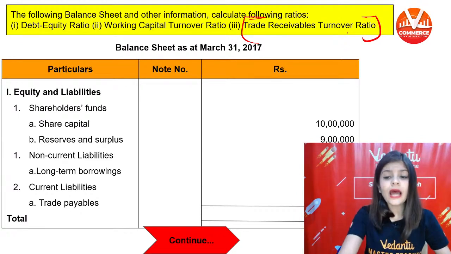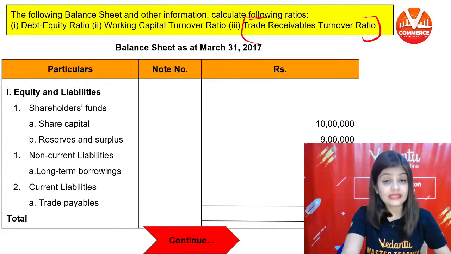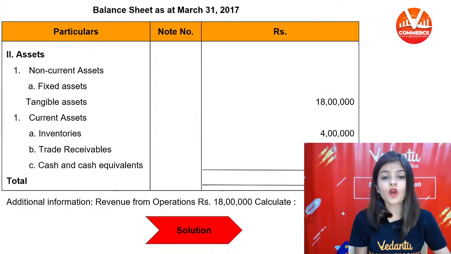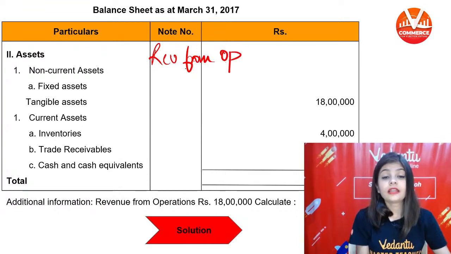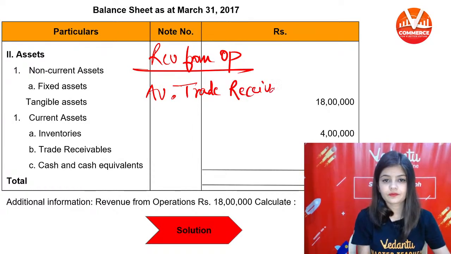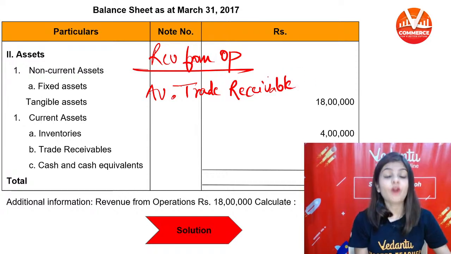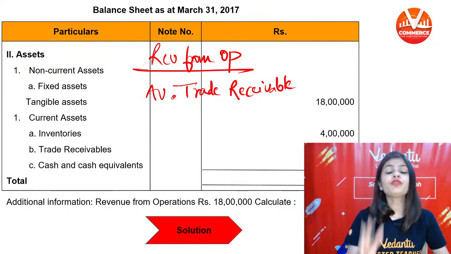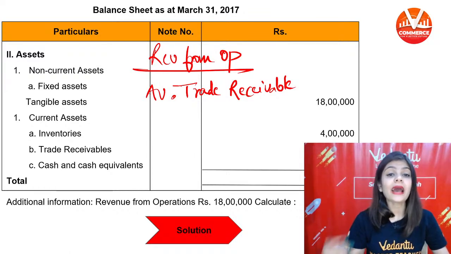The formula to calculate trade receivable turnover ratio is revenue from operation divided by average trade receivable.